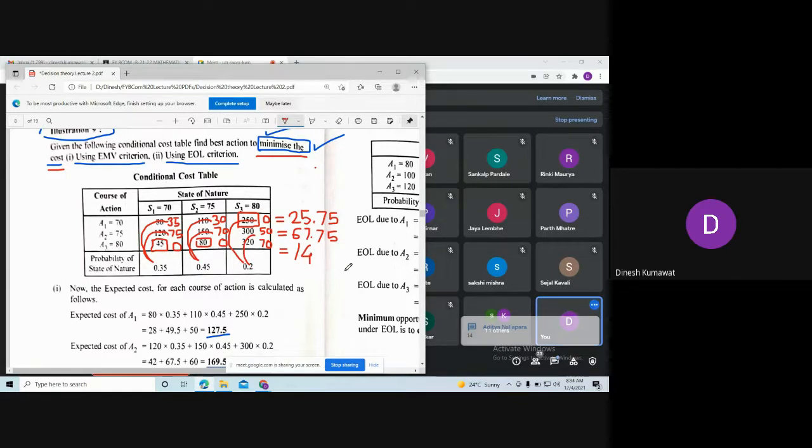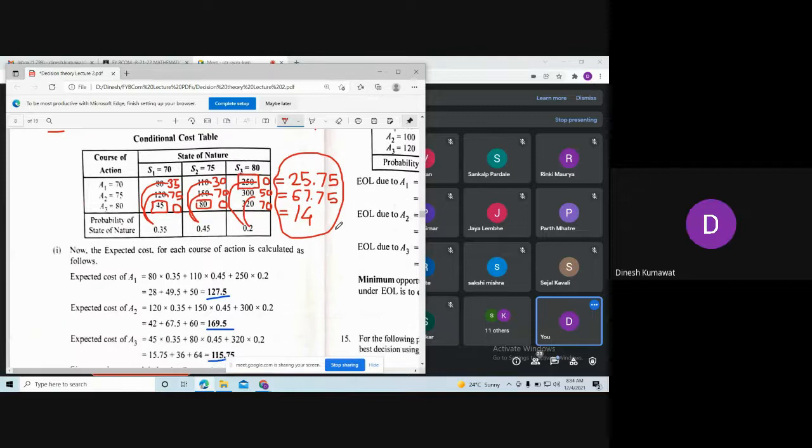ओके. अब इनमें से हम कौन सी वैल्यू सिलेक्ट करेंगे, मैक्सिमम या मिनिमम? Minimum. Okay. So which one is the minimum one? 14. So 14 corresponds to which course of action? A3.